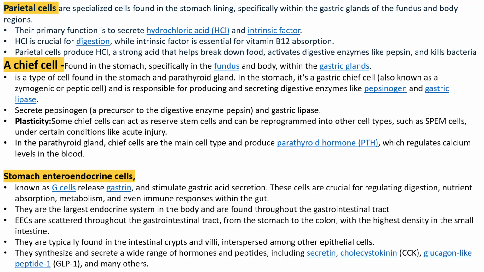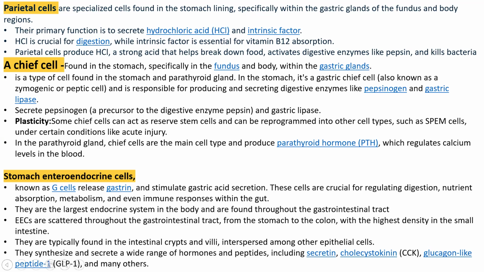Enteroendocrine cells are scattered throughout the GI tract from your stomach to the colon, with the highest density in the small intestine. They are typically found in the intestinal crypts and intestinal villi, interspersed among other epithelial cells. They synthesize and secrete different types of hormones and peptides, including secretin, cholecystokinin, glucagon-like peptide 1, and many others.